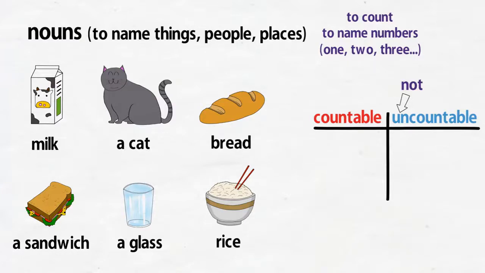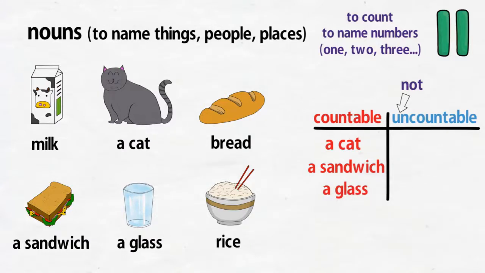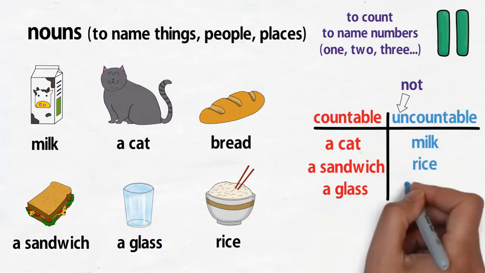Okay, so now that we know all of that, pause the video and try to categorize these nouns as countable or uncountable. Alright, let's see if you were right. The countable ones are a cat, a sandwich, a glass. The uncountable ones are milk, rice, and bread.